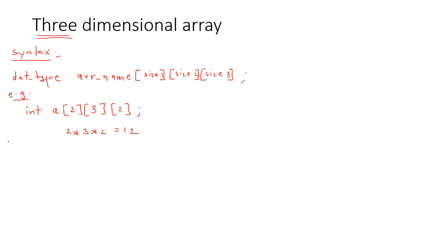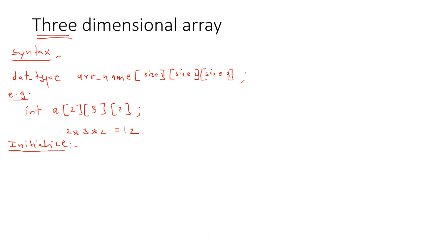The next part, we will see how to initialize this three-dimensional array. As we already said, for a one-dimensional array, if you want to accept the elements from the user, it requires one for loop. A two-dimensional array requires two for loops, and for this three-dimensional array we require three for loops.